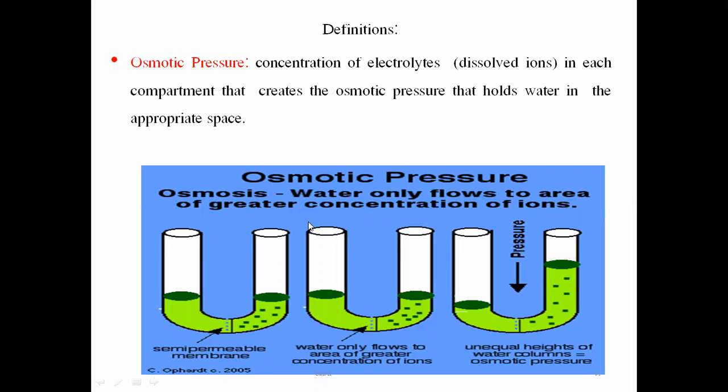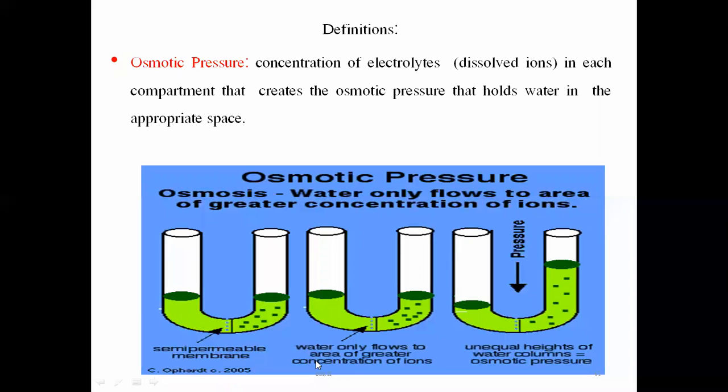So osmosis is nothing but when water flows to the area of greater concentration of ions. See, we have seen that this is a semi-permeable membrane of the cell, and if the water concentration on this side is less, then the water will flow from this side to this side through the semi-permeable membrane.